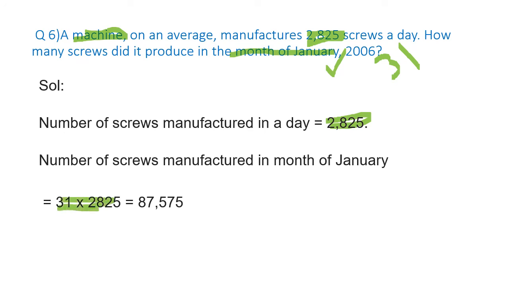Whenever less quantity is given and more quantity is asked, we always multiply. That is the unitary method. While moving from less to more, we always multiply, and while moving from more to less, we always divide. So the result comes out to be 87,575. I hope students these questions are clear to you now.